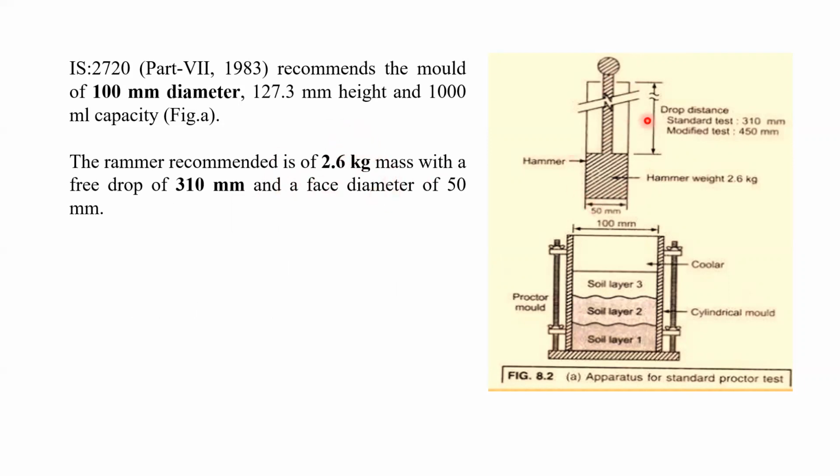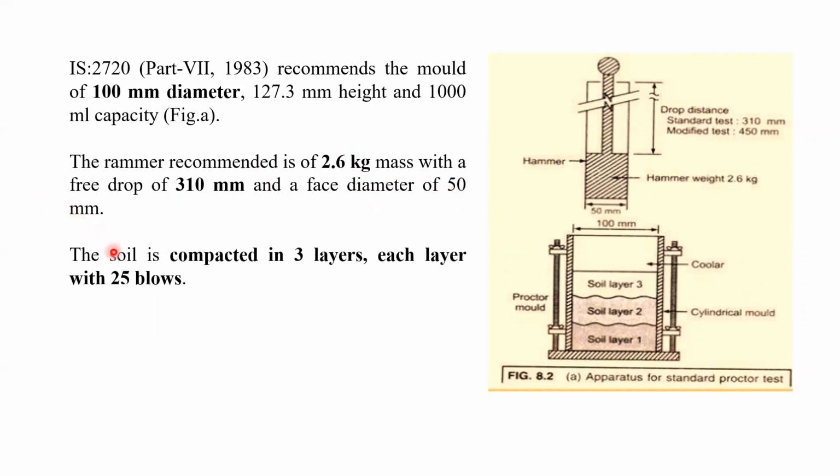The weight of this rammer is 2.6 kg. In case of a standard Proctor test, it drops from a height of 31 centimeter or 310 millimeter, and the face diameter is 50 mm.